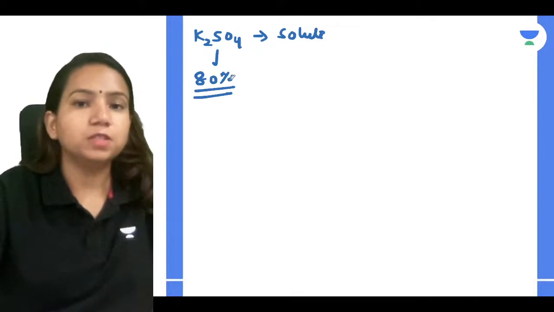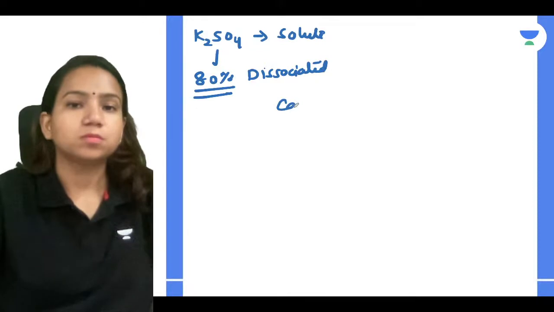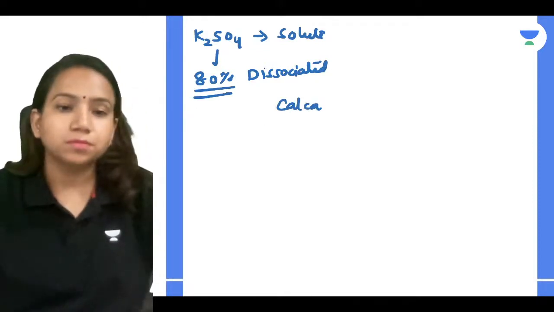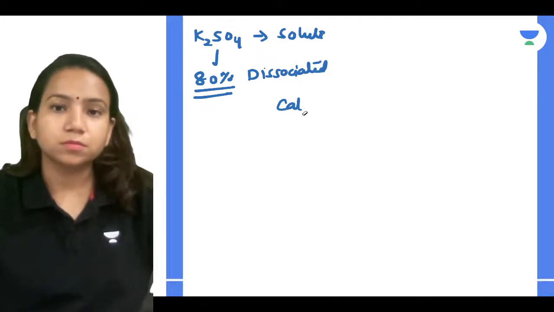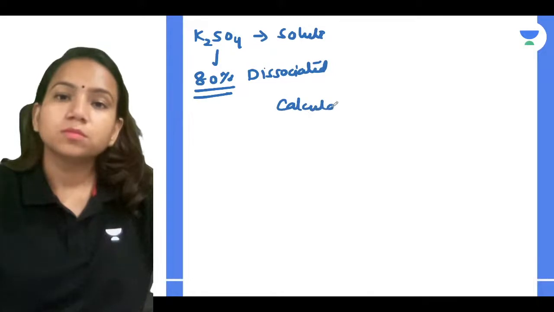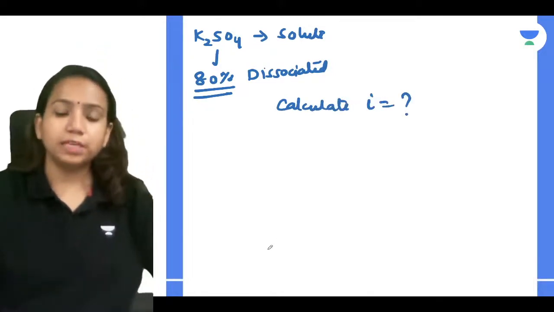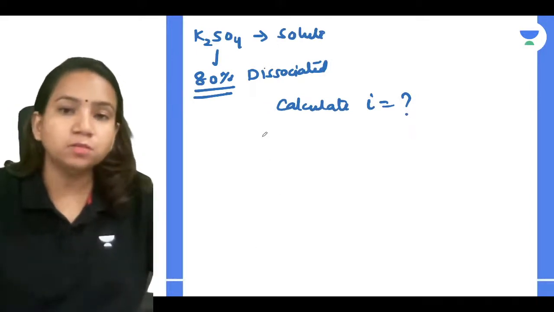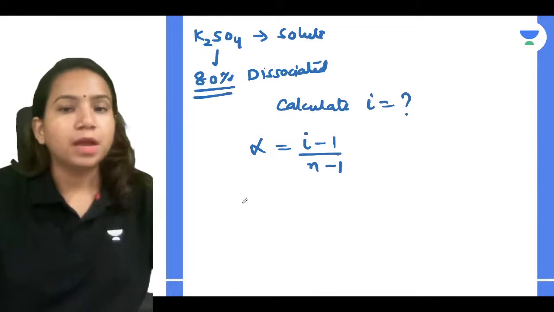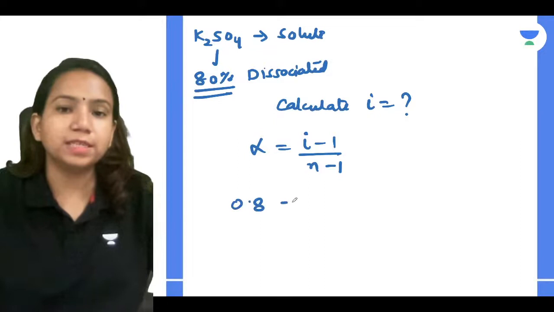Calculate i for it. Can you do that, guys? It's very simple. You know the formula. Alpha is equal to i minus 1 divided by n minus 1.